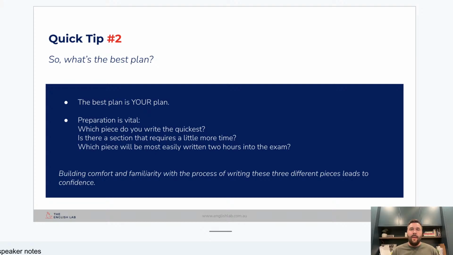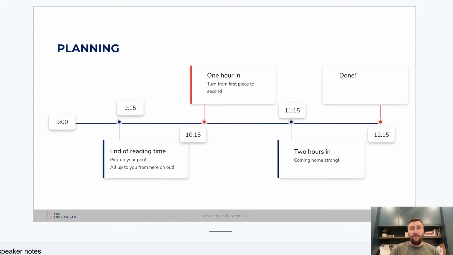But as I've put there, the best plan is your plan. And if you were to come to me and to say, look, I've done all these practice pieces and I actually think that I'm going to do them in a different order to what you suggested, if you've done the work and you know that it's what works for you, then by all means, please go for it. That is what you're here to do over these next 41 days, is to start to really build some comfort around that with how you're going to deal with each of these sections of the exam.